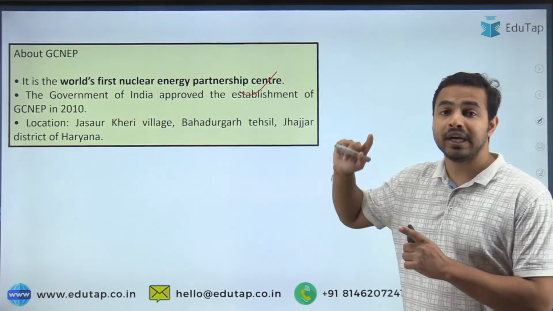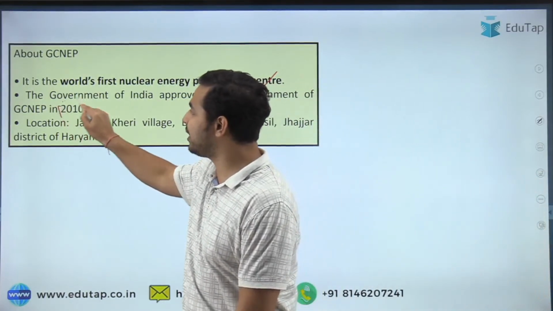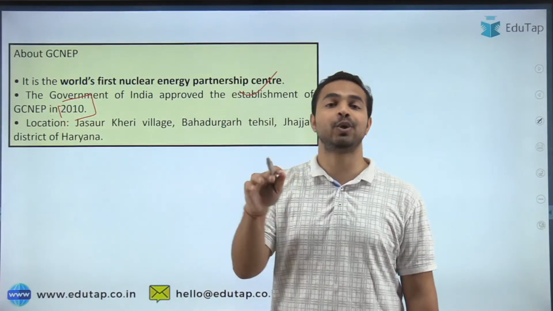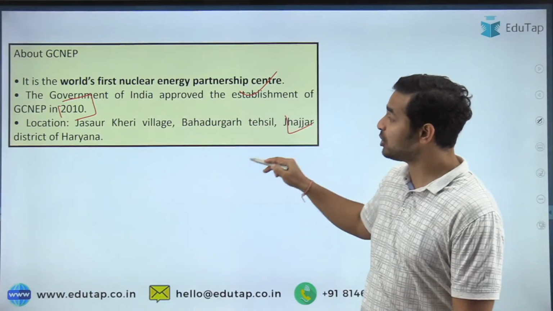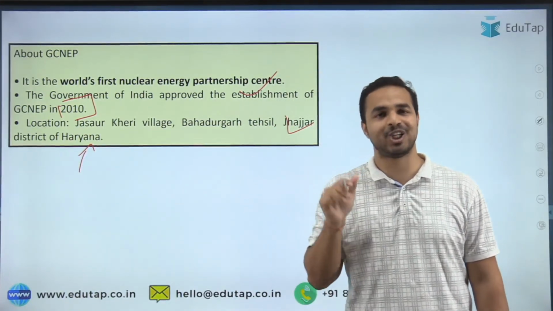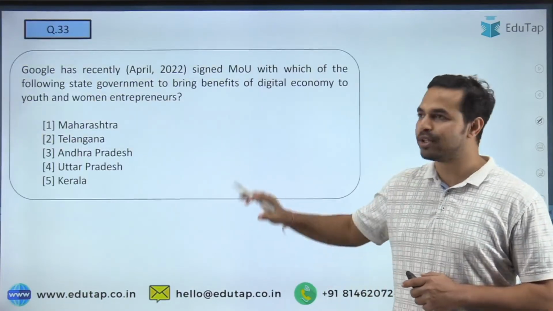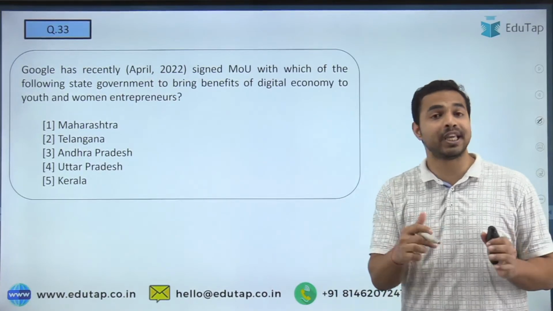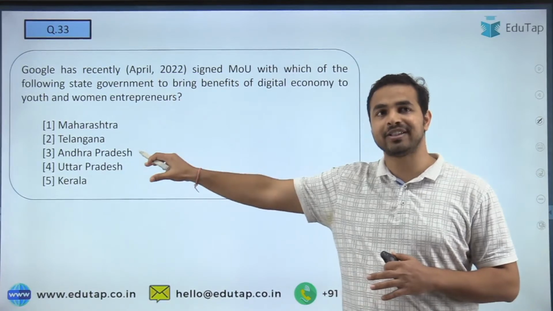When we talk about approval which was given by India, it was basically in year 2010 and not in 2015 which is mentioned in the question. That's why it is incorrect. The third part is that it was mentioned Uttar Pradesh here, but it is Haryana, and that is why the third statement is also incorrect. That's why the right answer was only one. So let's move on to the next question. I hope कि जो last question था वो आप सभी को clear होगा guys. Now tell me what is the right answer to this question.